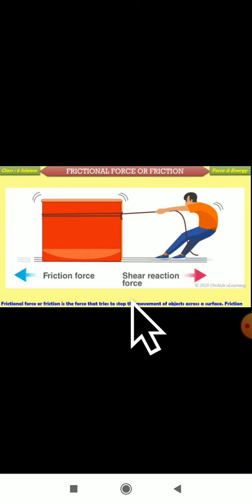Dear students, let us study about the next force, that is frictional force. Friction force is a force that tries to stop the movement of an object across the surface. What does this friction force do? It tries to stop the movement of an object. So friction force is the force that tries to stop the movement of objects across the surface.